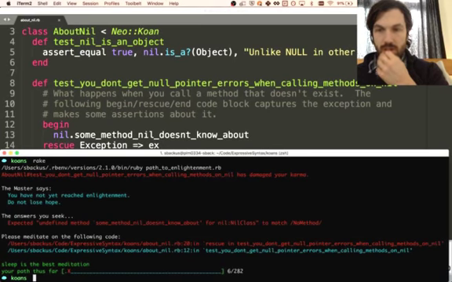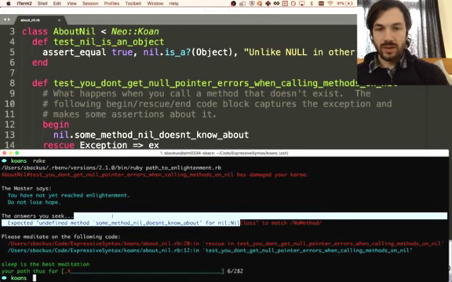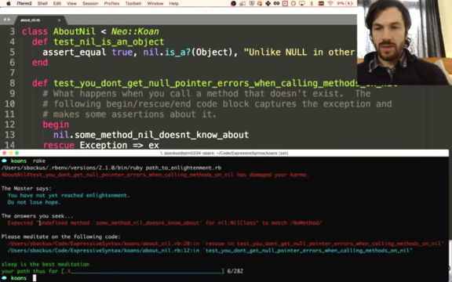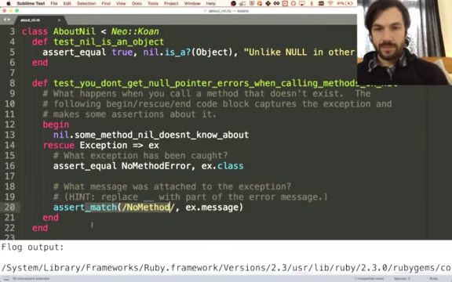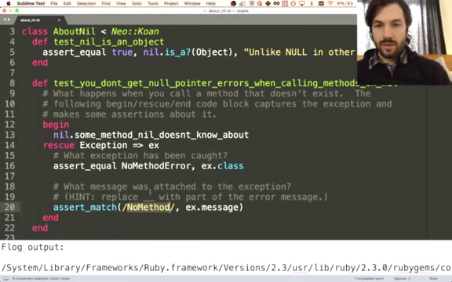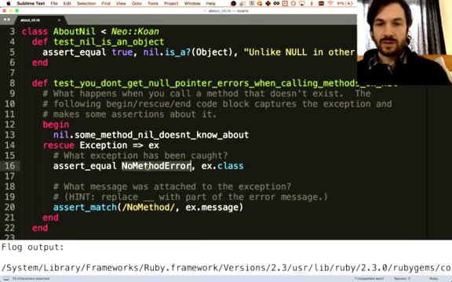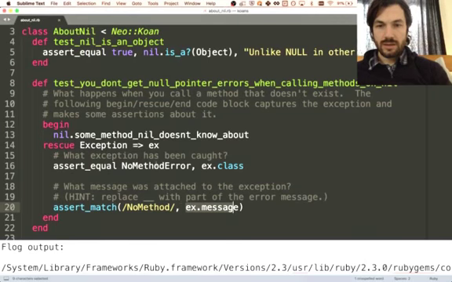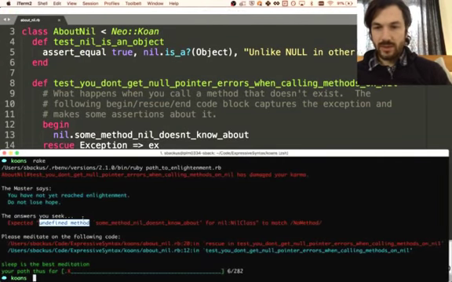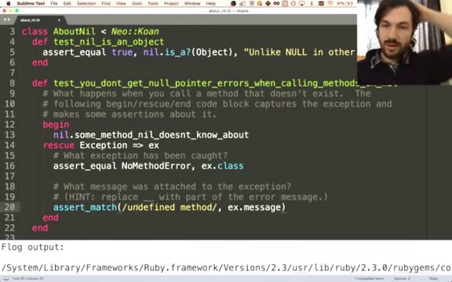What? Oh, this is what needs to undefined method. Okay, so you see what's going on here. The kind of error is a no method error, but the message that we get is different than the name of the error. The message is undefined method, and then it gives the name of the method for nil class, right? So I think what we're expecting here is actually undefined method.